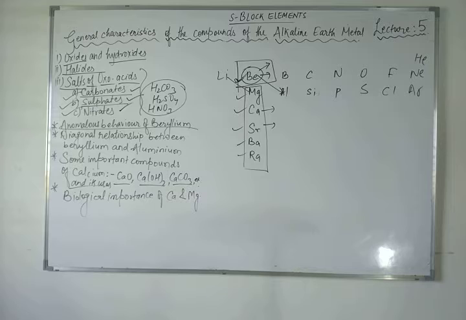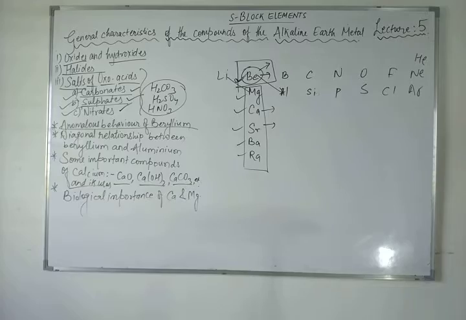Beryllium hydroxide dissolves in excess alkali to give the beryllate ion, that is [Be(OH)4] 2 minus, just as aluminium hydroxide gives the aluminate ion. And the chlorides of both beryllium and aluminium have a chloride-bridged structure in the vapor phase. Both the chlorides are soluble in organic solvents and are strong Lewis acids. They are used as Friedel-Crafts catalysts. Beryllium and aluminium ions have a strong tendency to form complexes like BeF4 2 minus and AlF6 3 minus.